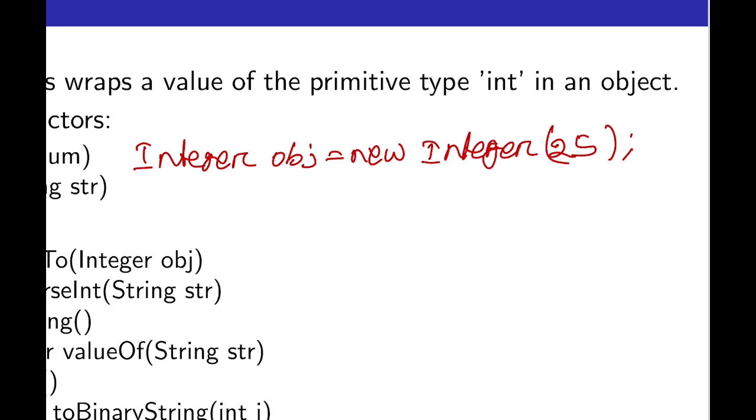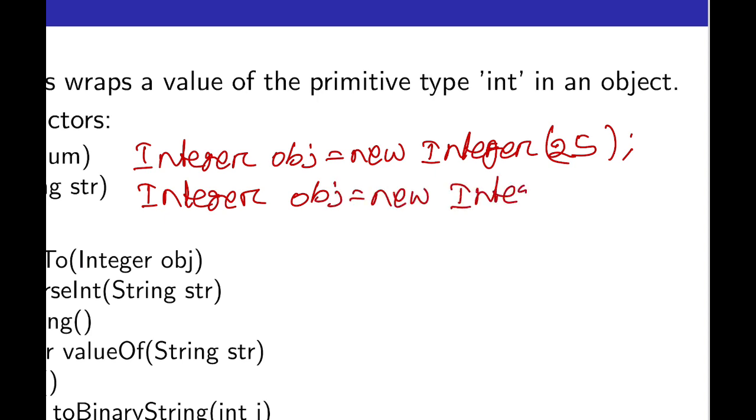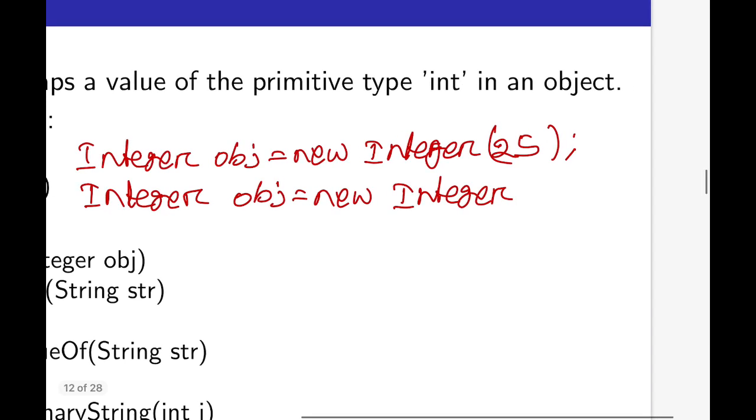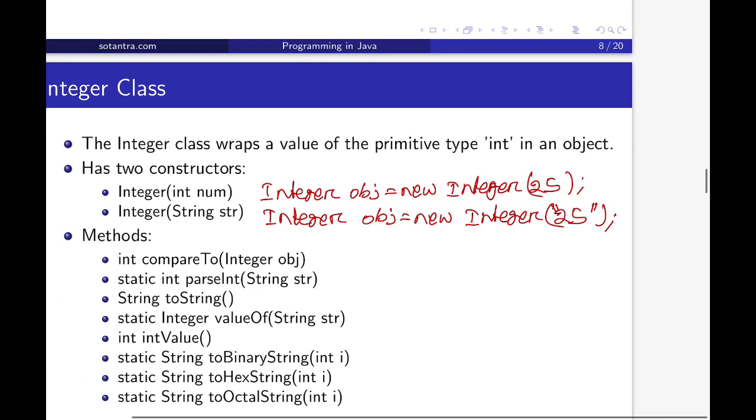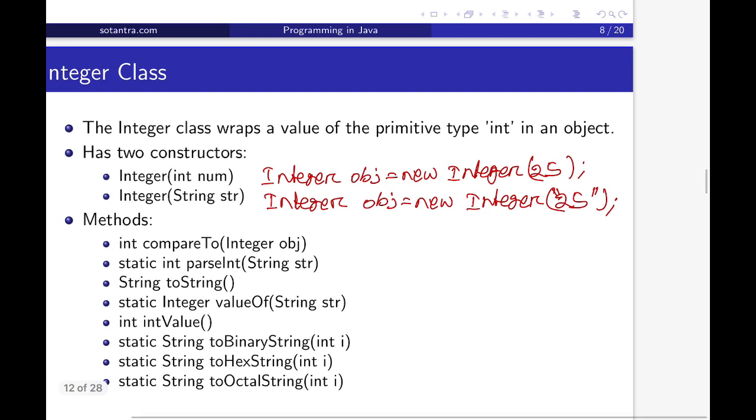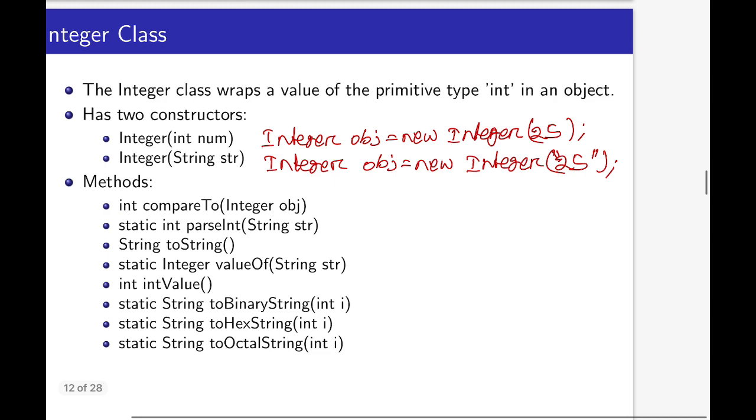Now another way is like this. So we can write Integer obj = new Integer("25"), where this can be a string, like this. So in this way also we can write, and so these two constructors are allowed in the Integer class.